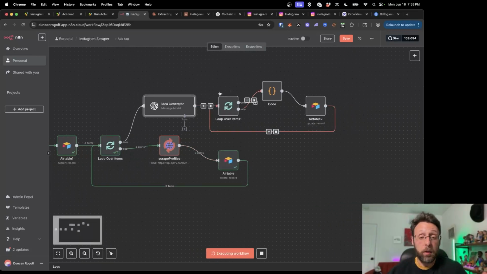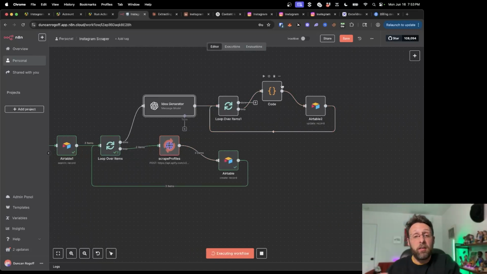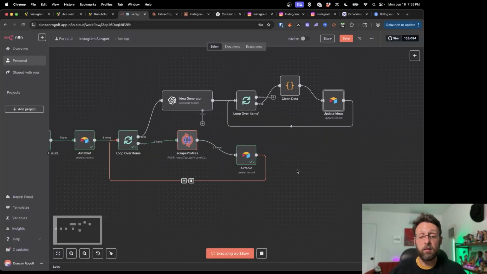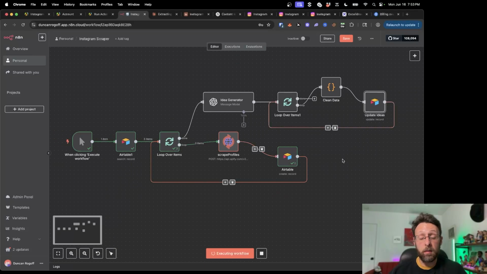And then from there, we're looping over each one of those. We're processing it with this code node to clean the data. And we can just go ahead and name this too, clean data. And from there, we're using Airtable again, just to update the existing record with the new ideas. And we can just say update ideas. And so this is going to go ahead. It's scraping the last of the profiles. And then I'm just going to come back once this is done and we'll go look at the results.